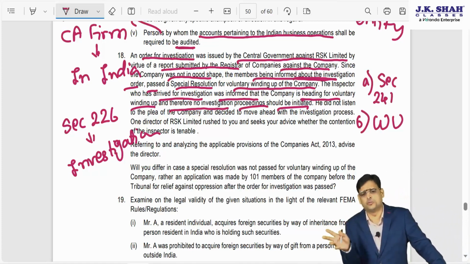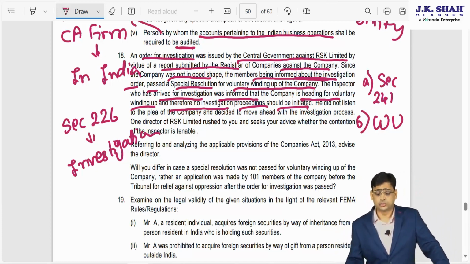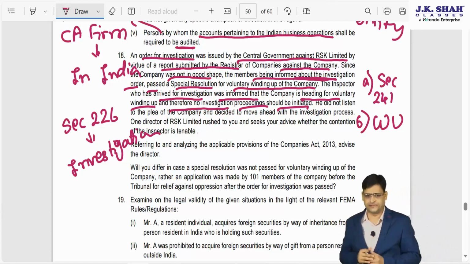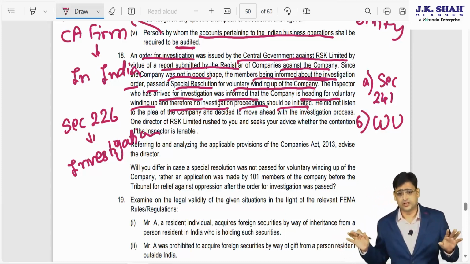So there are basically 2 points, B and C, voluntary winding up and winding up by NCLT. Will it affect the investigation? I told you it will not make any difference.